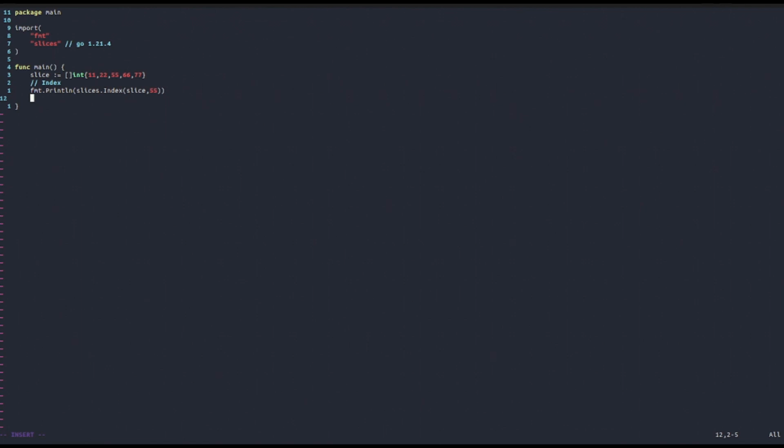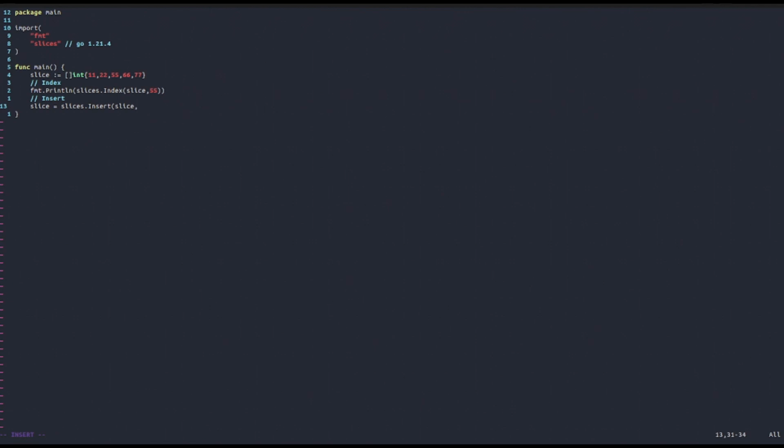Not only that, but the slices package also has a function called Insert to insert a value inside the slice at a specific index. And the way in which we do that is the following. Notice that, just like with the append function, you need to reassign the variable to the value that you're getting as an output from the Insert function. So slice is equal to slices.Insert. Then here you will put the slice to which you want to insert the value. Then you will put the index at which you want to insert it.